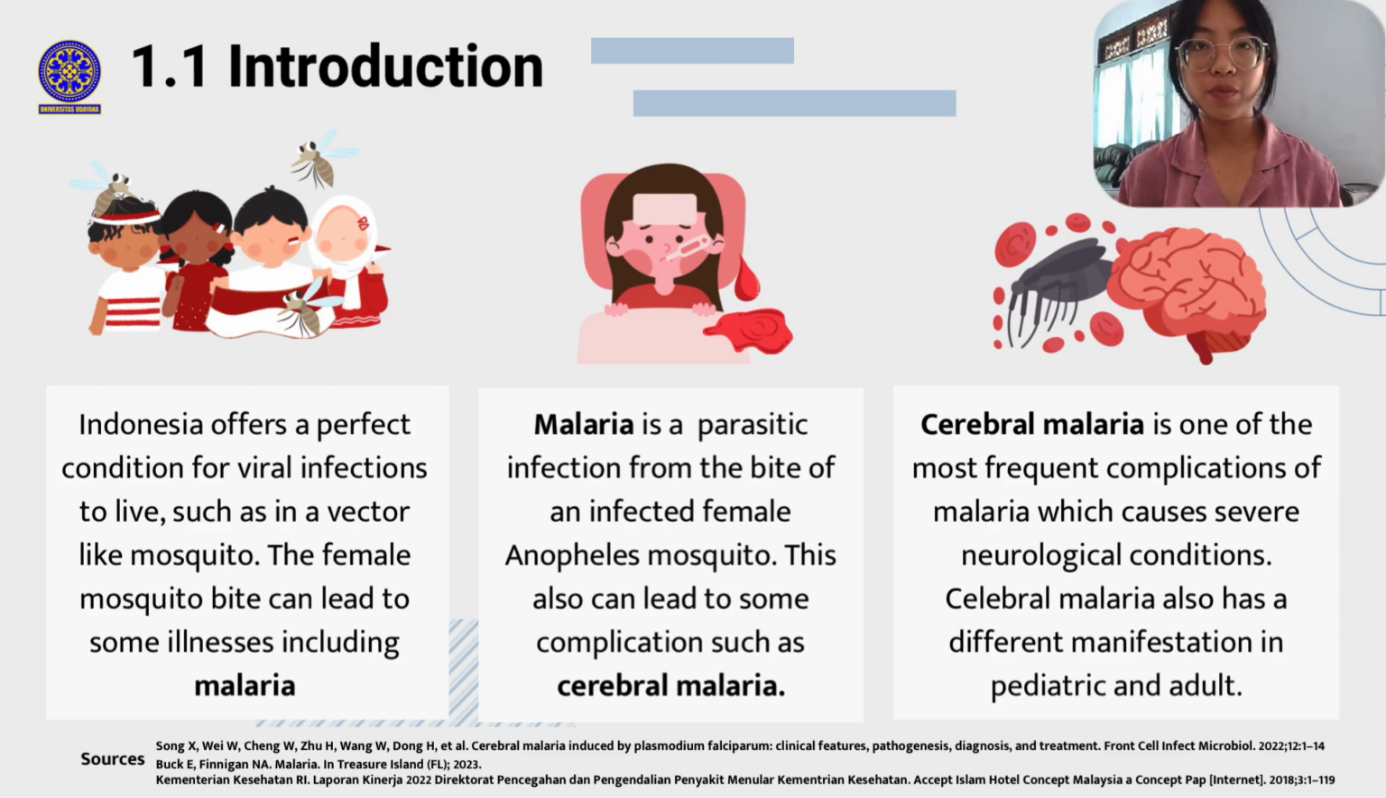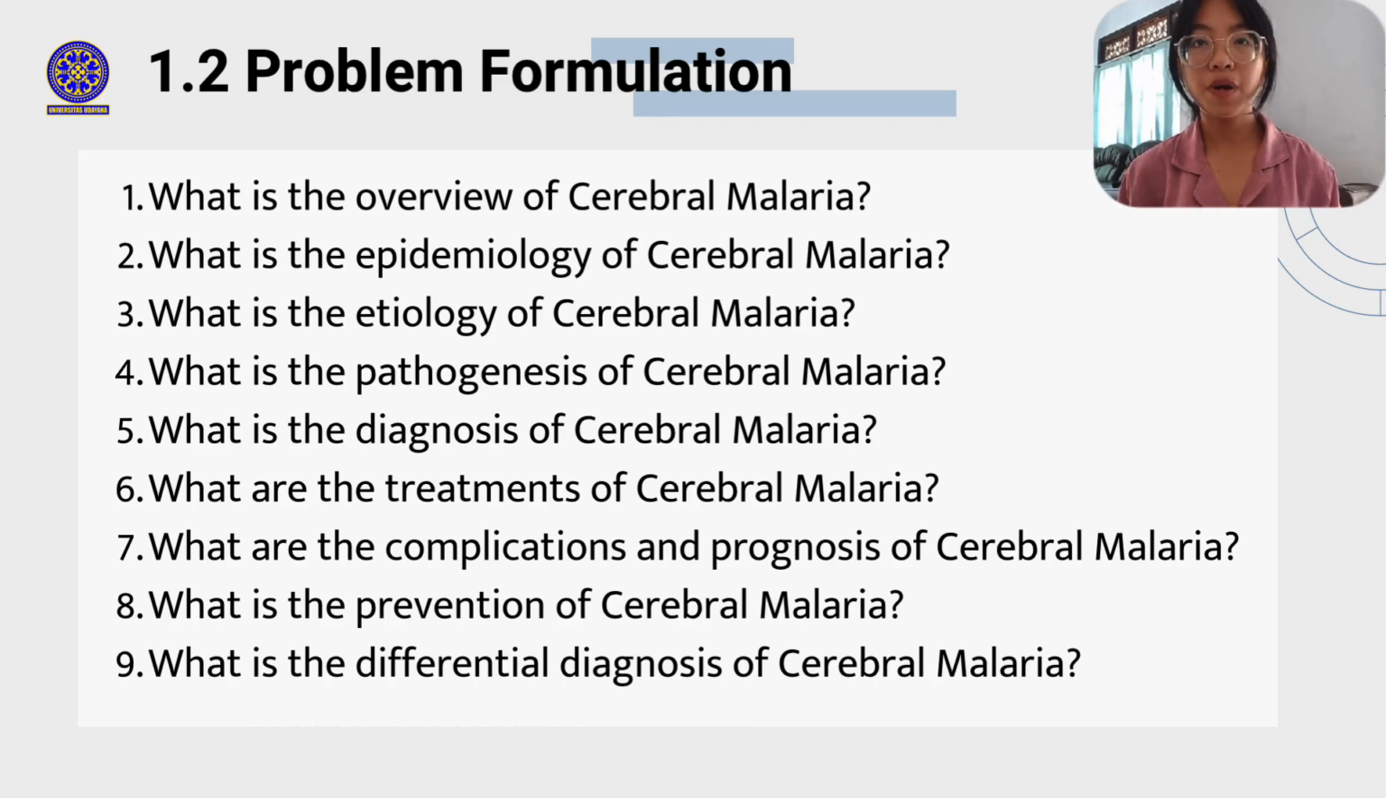Cerebral malaria is one of the most frequent complications of malaria, which causes a severe neurological condition that can induce coma and death. The manifestations of this case in pediatrics are coma, convulsion, and severe anemia. Meanwhile, in adults, it is commonly accompanied by some number of organ problems. Therefore, further investigation is needed to understand cerebral malaria in order to perform early detection, prevention, and reduce the manifestations that may arise. The problem formulation in this paper covers the overview, epidemiology, etiology, pathogenesis, diagnosis, treatment, complications, prognosis, prevention, and differential diagnosis of cerebral malaria.